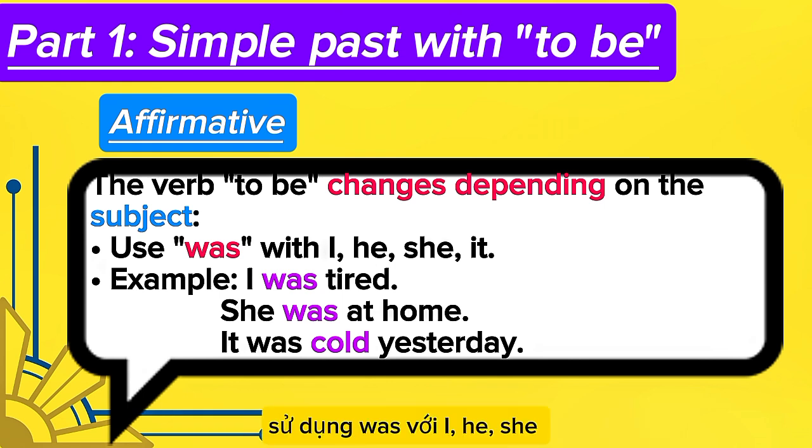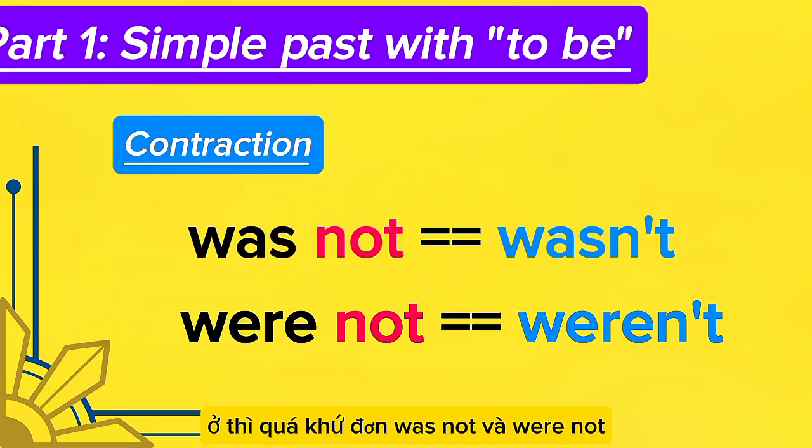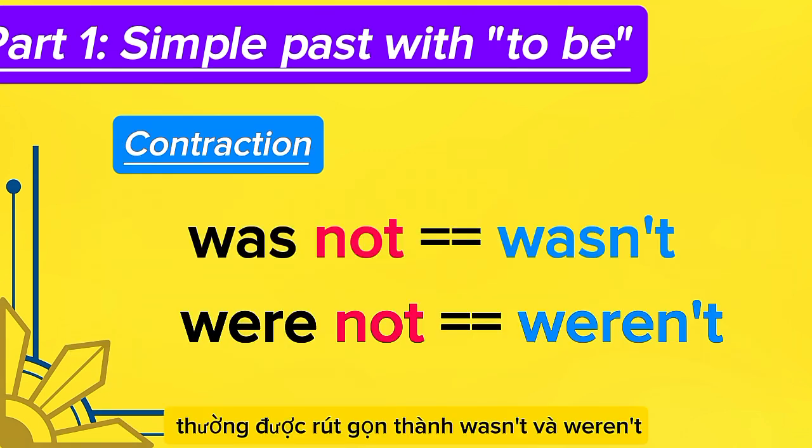Use was with I, he, she, it. Example: I was tired. She was at home. It was cold yesterday. Use were with you, we, they. Example: you were late. We were happy. They were at school.